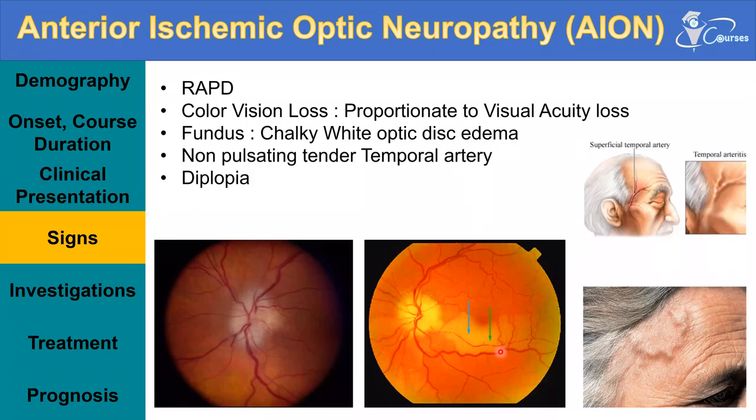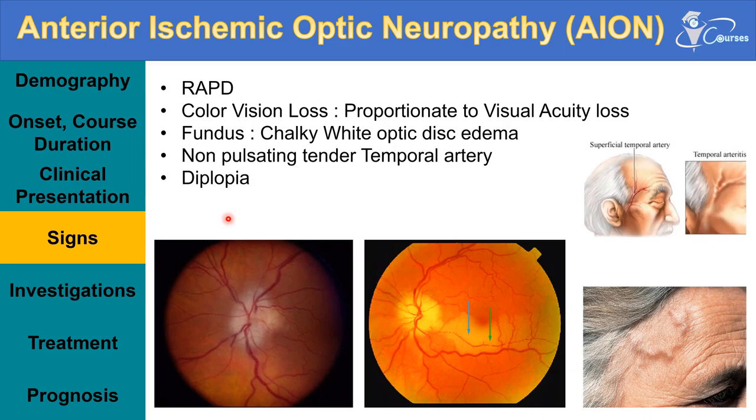What are other important signs? There are some important signs in the general examination of the patient. So this is the temporal artery, the superficial temporal artery. In this patient who had temporal arteritis, you'll find that the temporal artery is thick, palpable, non-pulsating, tender, and cord-like. When you are palpating it, you will find it thick, tender, non-pulsating, a cord-like temporal artery. This is very important because we will need it later to confirm our diagnosis. Also, those patients can have ischemia of the extraocular muscles, so they will present with diplopia.